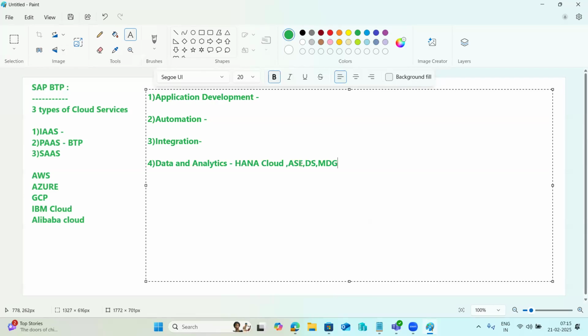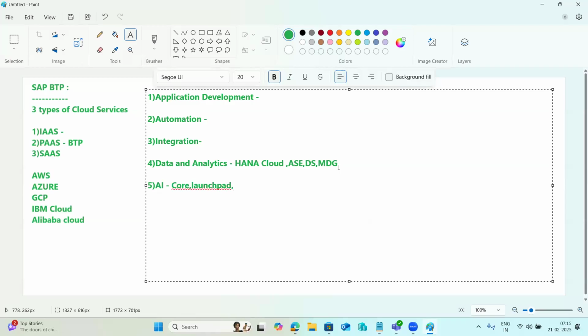These are under the data and analytics pillar. The fifth one, which they added recently, is AI related services: the AI Core service, AI Launchpad, and AI Business Services.